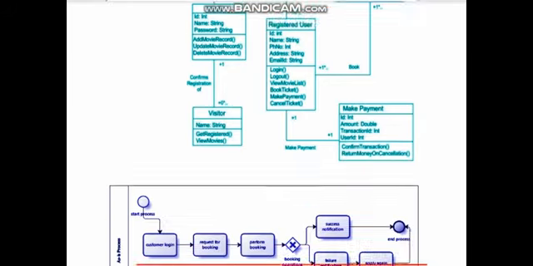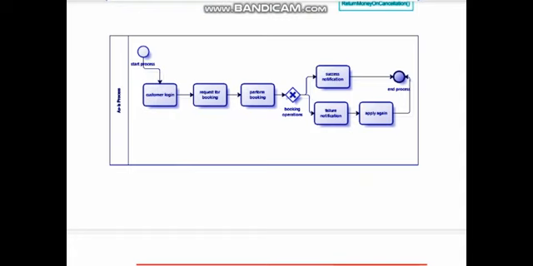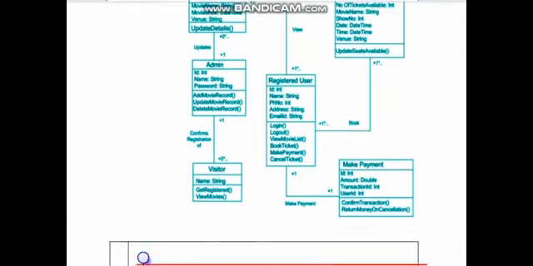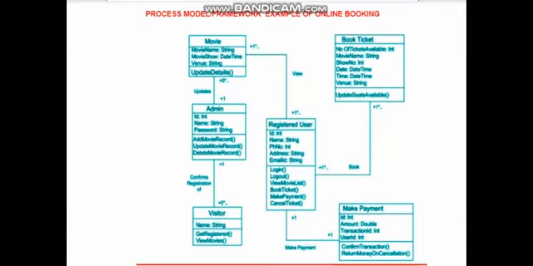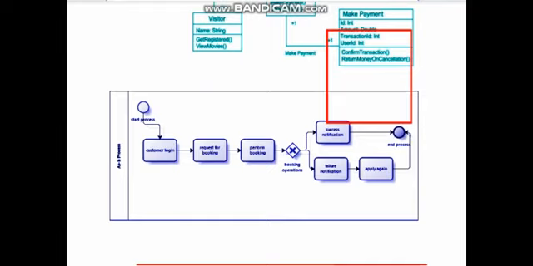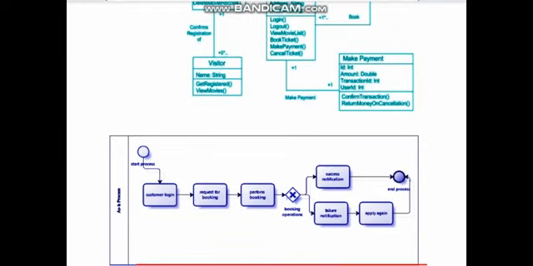Hope you are getting the points now. These are the actions which are carried out in this module. Suppose we have book ticket, this is one module, or you can say one activity. What actions are performed in this activity? Just see this diagram.